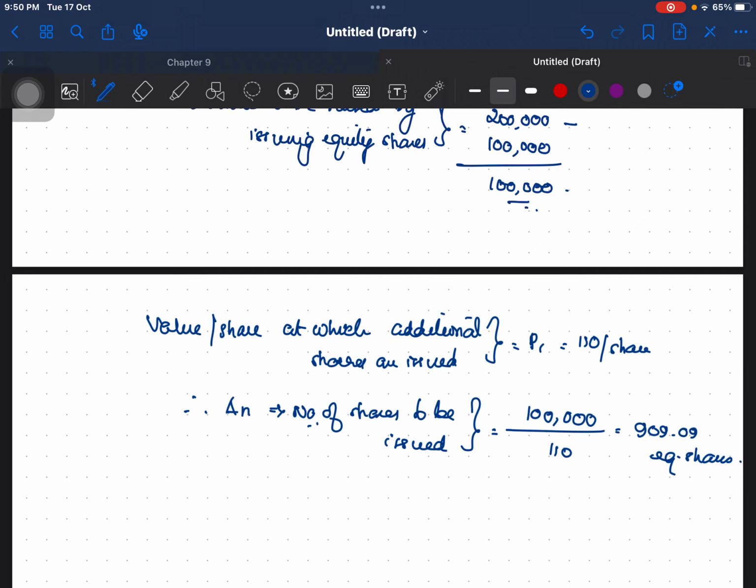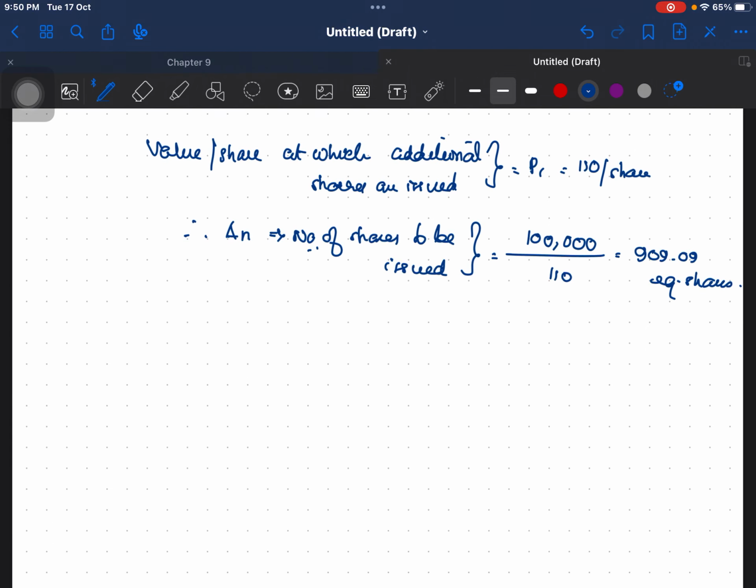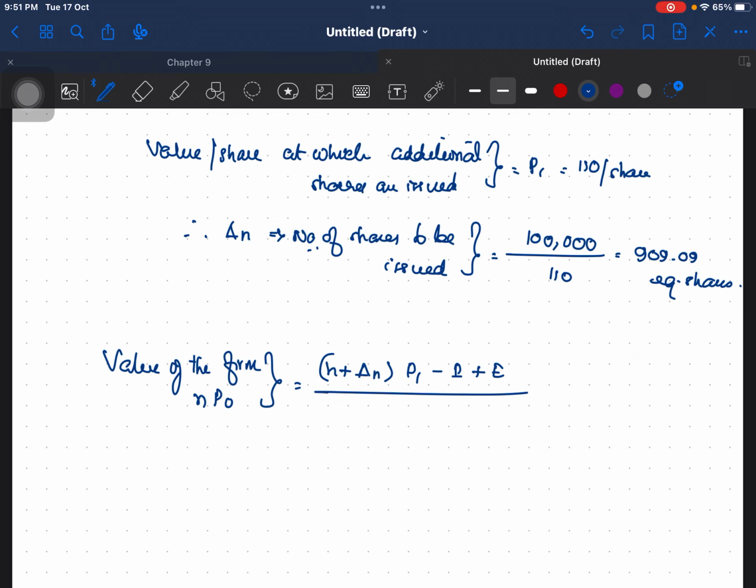Equity shares. Okay. So now if you calculate the value of the firm, that is nP0, what is the formula? It is (n plus delta n) into P1 minus I plus E, divided by 1 plus Ke.